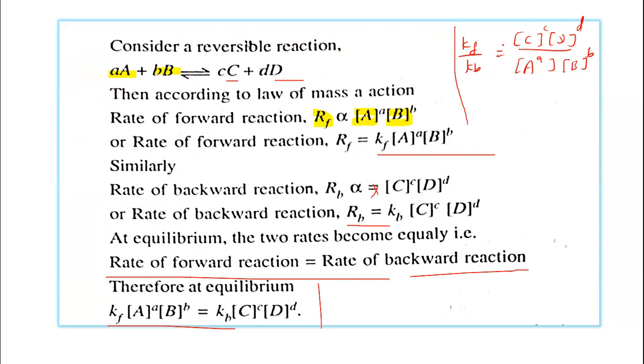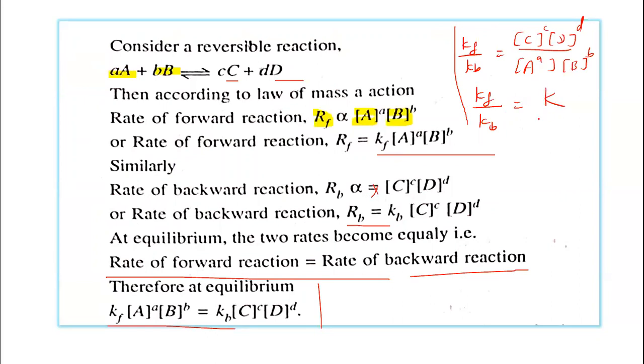Now in this case, Kf is a constant for the forward reaction and Kb is a constant. So constant divided by constant is always equal to a constant. So Kf upon Kb, the rate constant for the forward reaction divided by the rate constant for the backward reaction, is another constant.